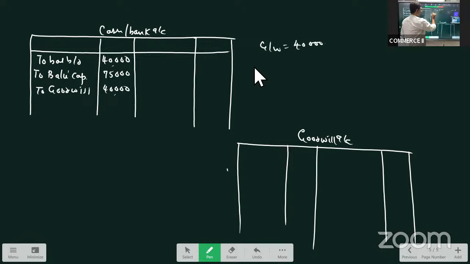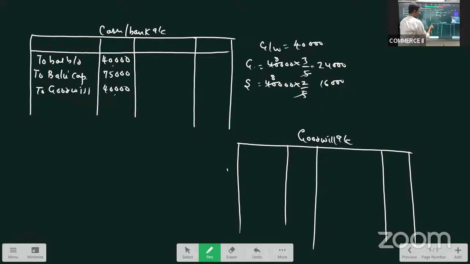It is to be distributed between Ganesh and Shankar. What ratio? Sacrificing ratio. What it is? 3:2. So how much will Ganesh get? 40,000 into 3/5. So Ganesh is to be credited with 24,000 and Shankar is to be credited with 16,000.